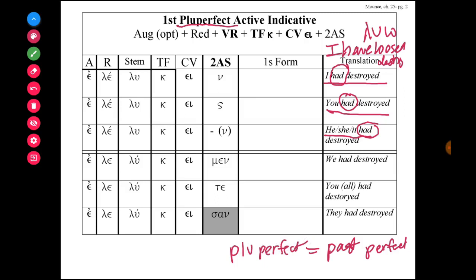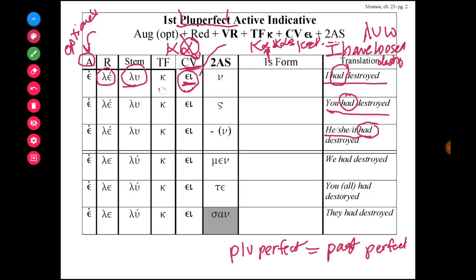And the way we form it is, it could have an augment. This augment, to show past time, is optional. It may or may not be there. But for sure, the Pluperfect form has reduplication, adds the stem, and it adds the kappa tense formative. But instead of using the alpha as its vowel, it drops the alpha vowel and instead uses the connecting vowel epsilon iota. So it uses this diphthong. So the endings for the Pluperfect are kein, keis, kei, keimen, keite, keisan.